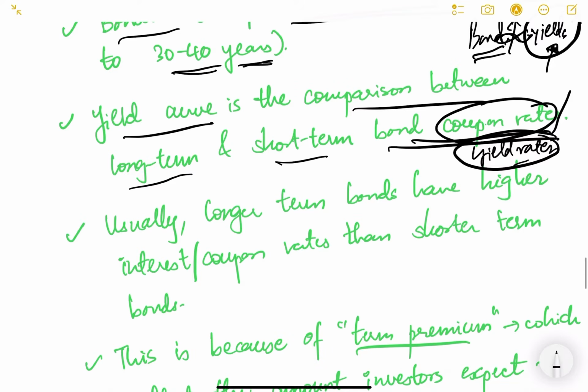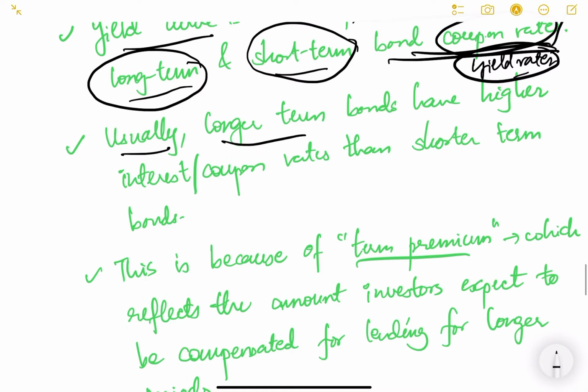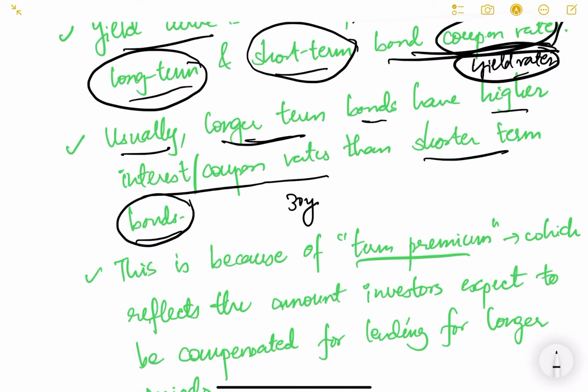Yield curve is basically the comparison between the long-term bond yield and short-term bond yield. Usually the longer term bonds have higher interest or coupon rates than short-term bonds. If you are purchasing a 30-year bond and a 5-year bond, you will find that the 30-year bond will have a higher coupon rate than a 5 year.